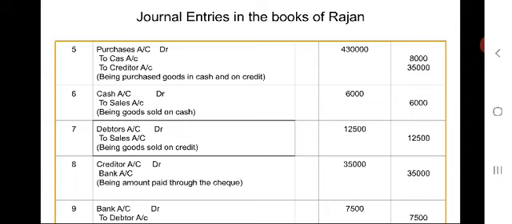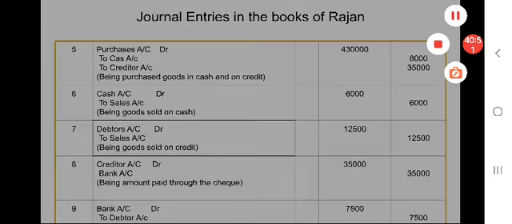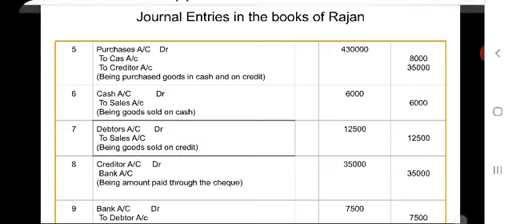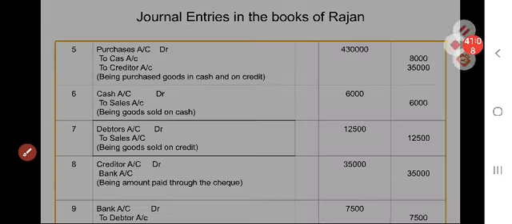So here it is not given, so that entry is debtors account debtor to sales account, being goods sold on credit. In the debit column 12,500 is seen, in the credit column also the amount should be same. So then we have to draw an underline within the particulars column, being goods sold on credit. Then it will be completed.